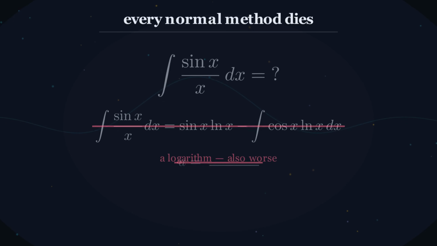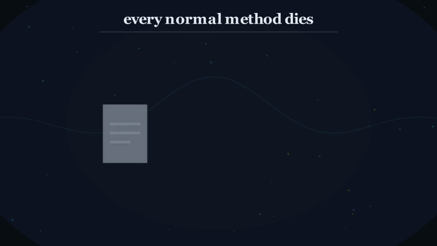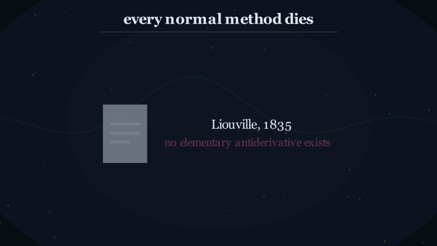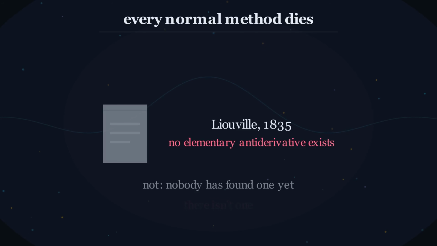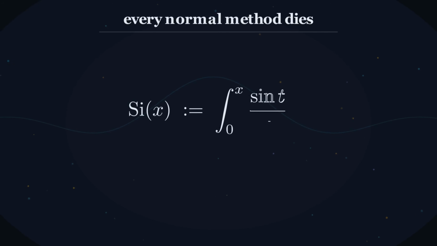And this isn't a skill problem. In 1835, Liouville proved a theorem about which functions have elementary antiderivatives at all, and sine x over x is on the wrong side of it. Nobody has found one yet. There isn't one. You could search for 1,000 years. So mathematics did what it does when it loses. It named the thing and moved on.